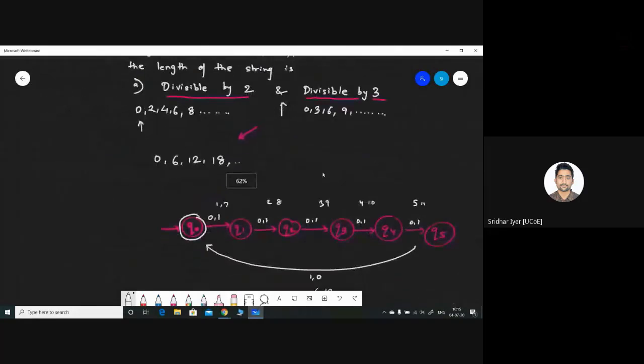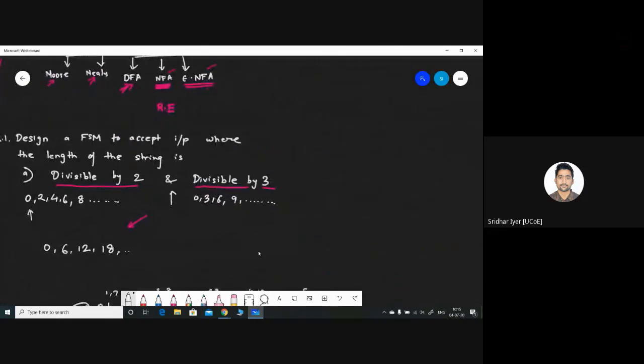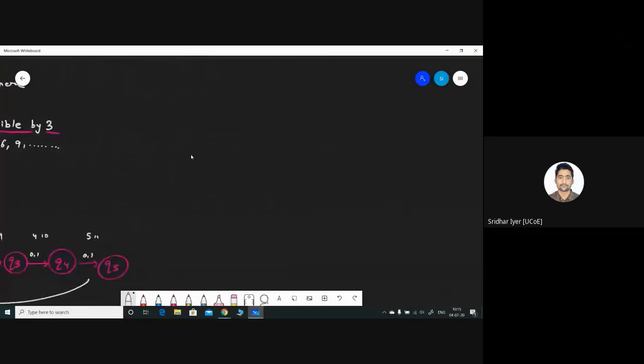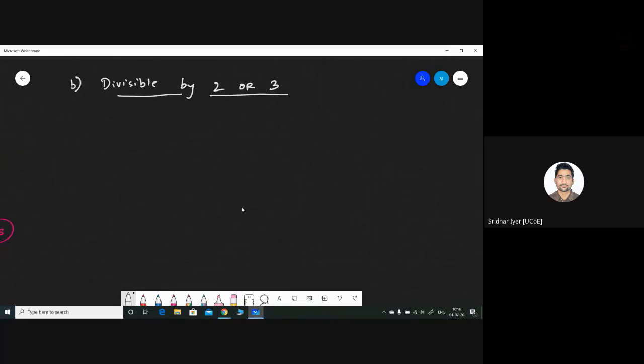Similarly, if I give you a question where I replace this "and" with "or", what would happen then? What changes do you feel should be there? Basically, it is divisible by 2 or 3. So this is your question. How will you convert your existing question into something like this?